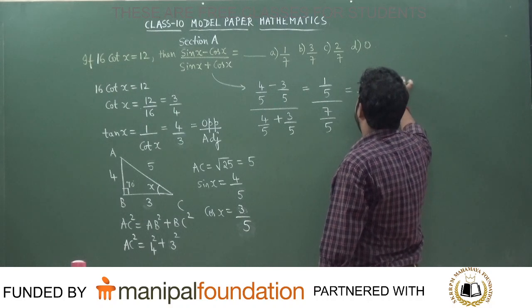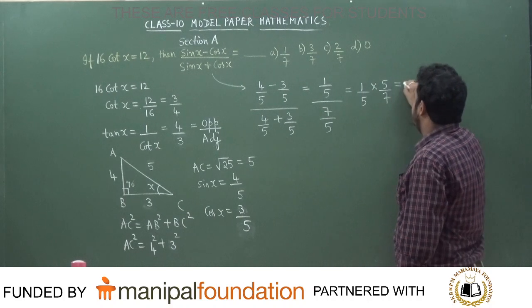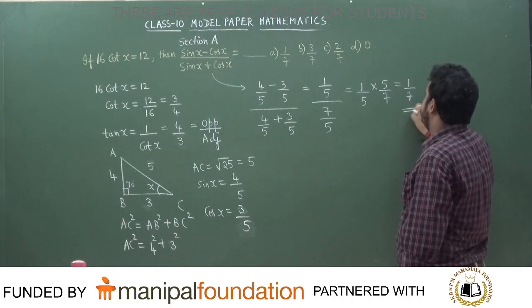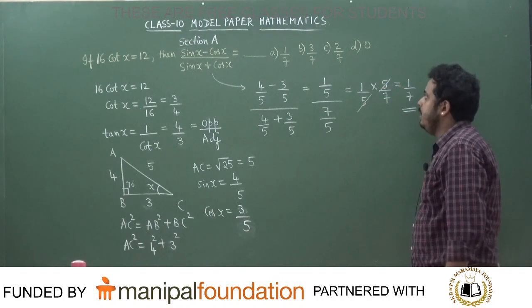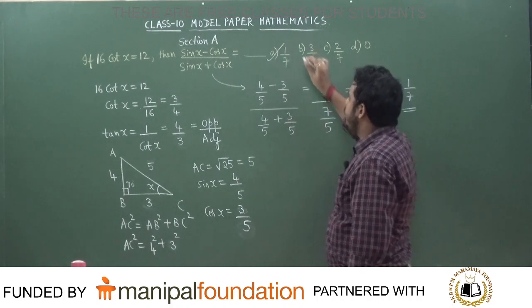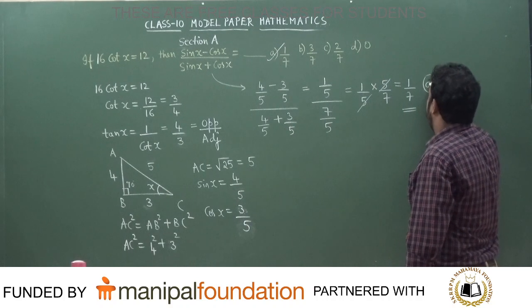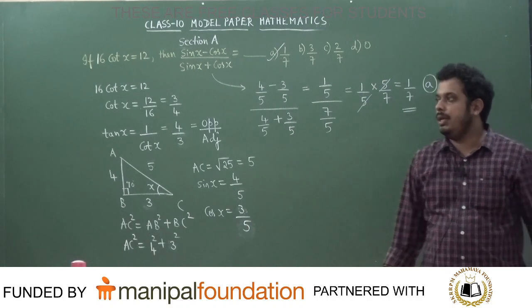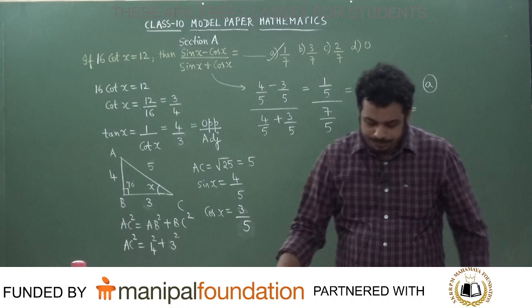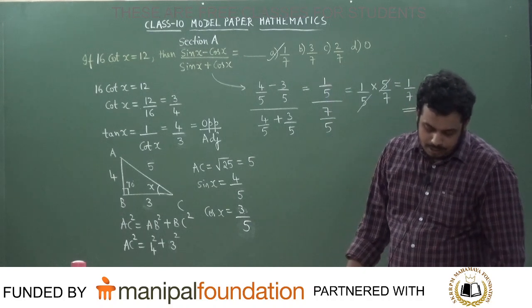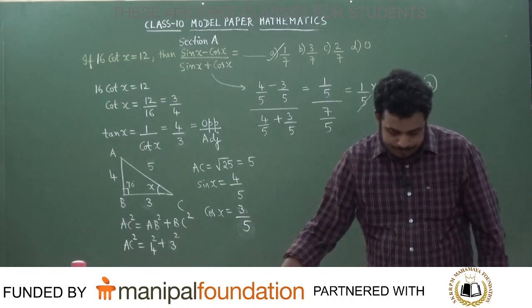1 by 5 into 5 by 7. What is this answer that we get? 1 by 5 into 5 by 7. 5 and 5 will get cancelled. What is the answer that we mark? We mark the answer as option number A to the question. Is it okay? Alright, we mark the answer as A to the question.